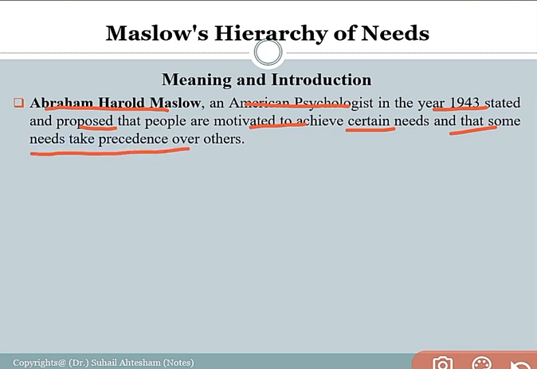So the concept of hierarchy of needs came into light by Abraham Harold Maslow, who invented this concept. He was an American psychologist who invented the concept of motivational hierarchy of needs in the year 1943. According to Abraham Maslow, every person is motivated to achieve certain needs, and some needs take precedence over others. It means all the needs are interrelated, and the person will work in day-to-day activities for achievement of various needs from the society.